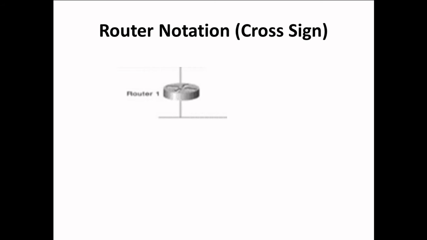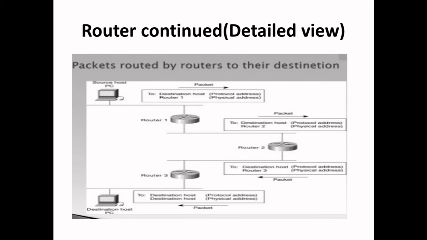Most of the time, whenever we depict routing information or want to show the routers, we use a cross sign notation to show the router. I want to discuss in brief the particular representation shown in the figure. Here we have a source host or personal computer, and a destination host or personal computer. Suppose I want to send information from the source host to the destination host, which are largely separated, then